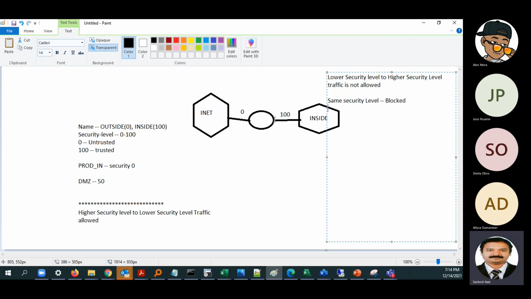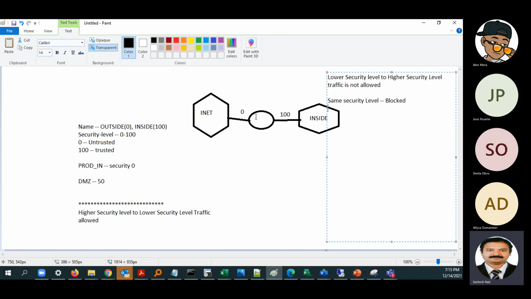Correct. It is the user traffic or data plane traffic, coming from one interface and going to the other interface. The destination is not the firewall; it is some device behind the firewall. That is what we call pass-through traffic.